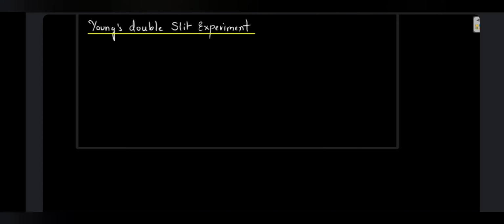In this experiment, a source of monochromatic light was taken. What is monochromatic light? A light having a single wavelength and a single frequency. It won't be a combination of wavelengths. So a source of monochromatic light, for example a sodium vapor lamp, was taken, and the light was illuminated through a rectangular slit. We'll draw the experimental setup here.